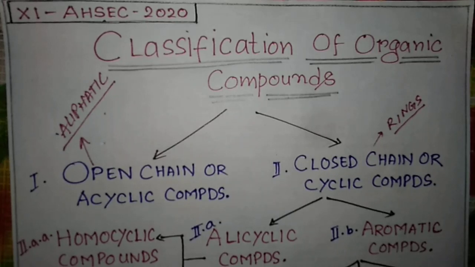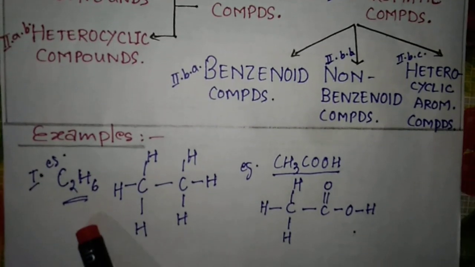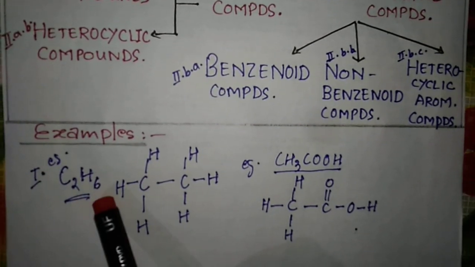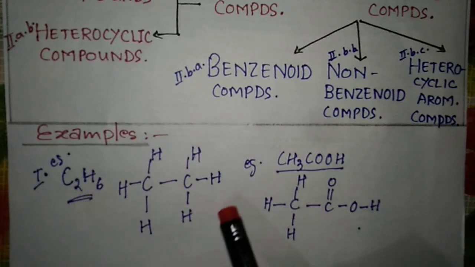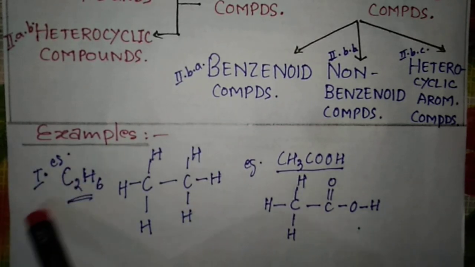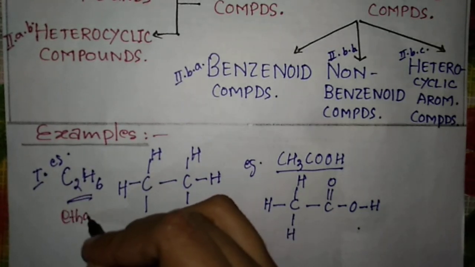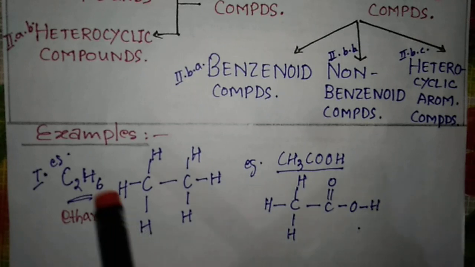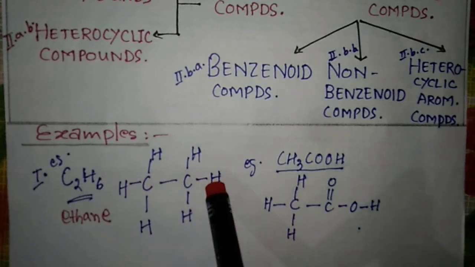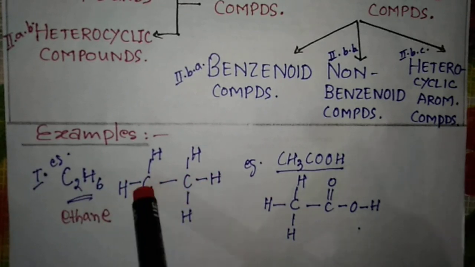The example of such type of compounds is ethane. So ethane I have drawn here, you can see C2H6, and this is how we write it. You can see the structure of these open chain compounds, because C2H6 is ethane, and ethane comes under the category of open chain compounds, or acyclic compounds, or aliphatic compounds. This structure does not consist of any closed ring. It consists of a straight chain of two carbon atoms.